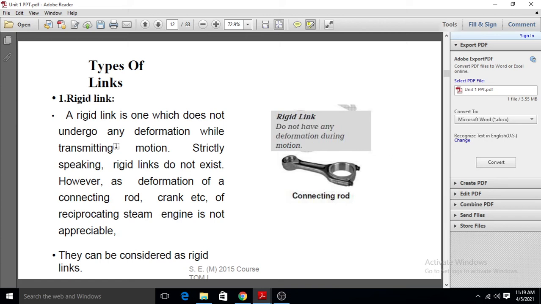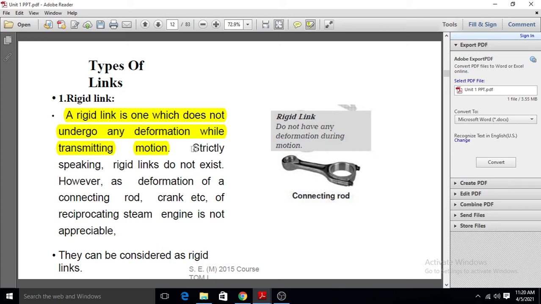Similar to a rigid body, a rigid link will not undergo any deformation while transmitting motion from one part to another part. Its size and shape remain the same and will not change. So this is called a rigid link.